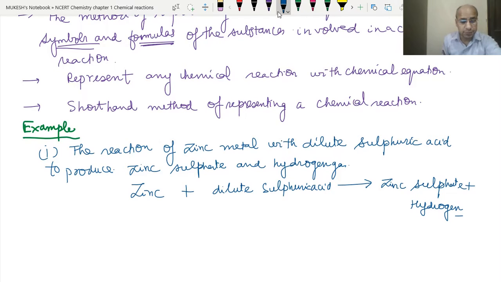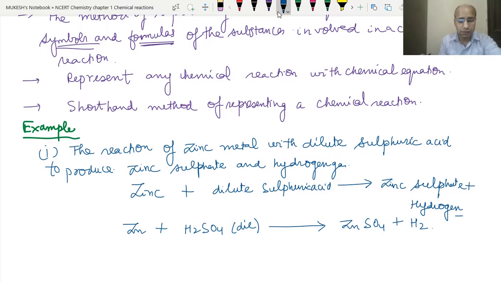Now we need to write the symbols. So zinc plus, what is the formula of sulfuric acid? H2SO4. In brackets we will write dilute, and then zinc sulfate, the formula is ZnSO4, and plus the formula of hydrogen gas, which is H2. So this is how we have written the chemical equation.